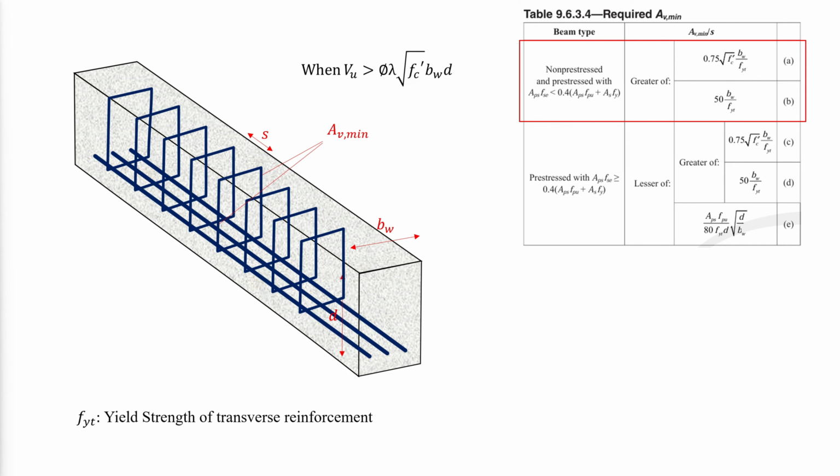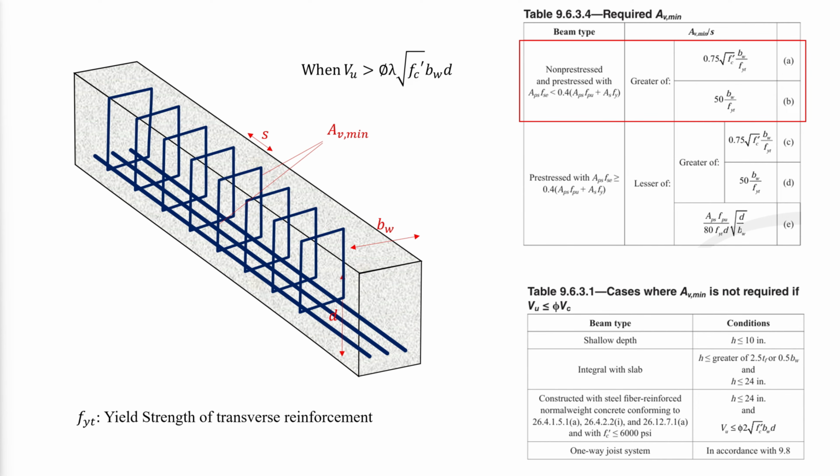An exception is made for the following cases in table 9.6.3.1, where Av,min is required only if Vu is greater than 5 Vc. For normal weight concrete, lambda is equal to 1.